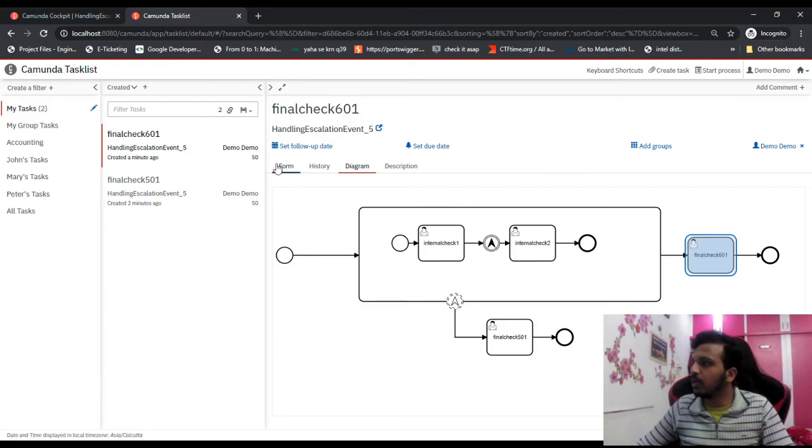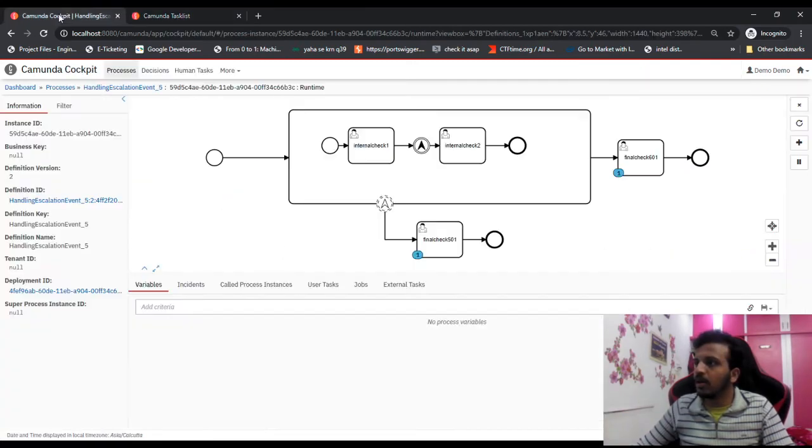So let's complete this form and complete. Now there we go, the process is done. Now when the person comes, he can see that there was something else. Now let's try to understand what will happen if the escalated person comes after the process is over, but the instance is not removed, because there is still an active task present for the active instance. So these three terms: the process, which is what we deployed; the instance, which is an object of the process; and the task, which is a component of the process. Three terms. I hope we are not confusing here.